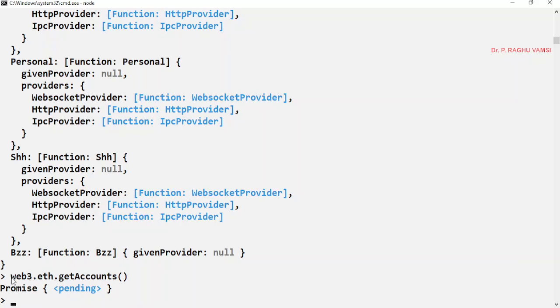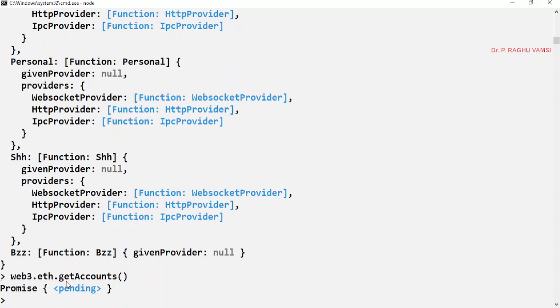That means if the object is created and you got the result, what to be printed? And if the object is not created and something failed, what to be printed? Two things will be given by this promise.